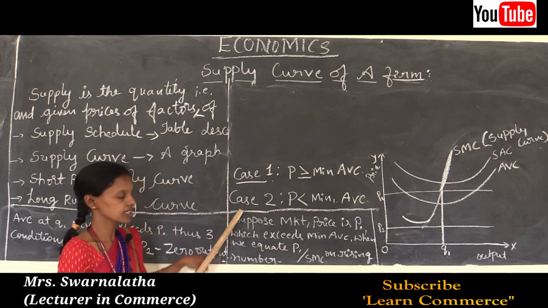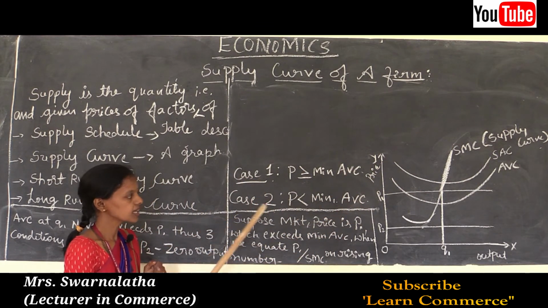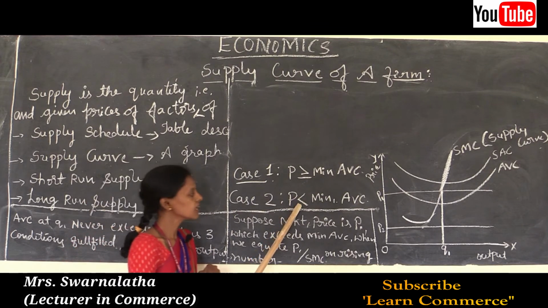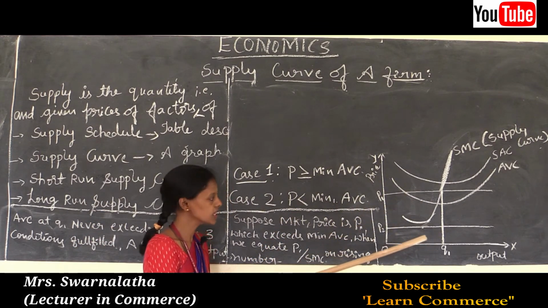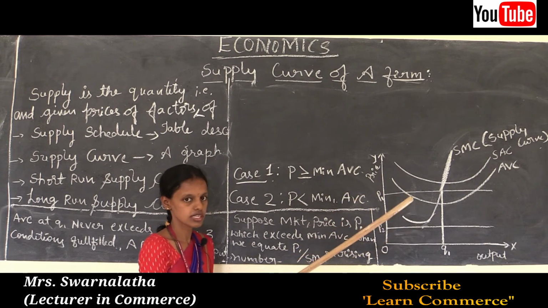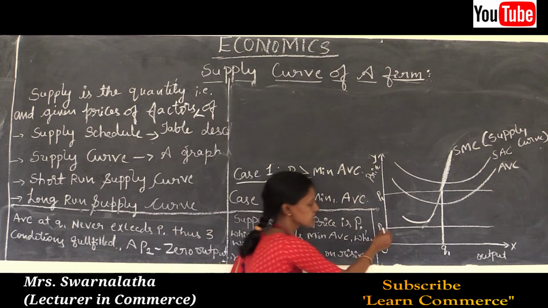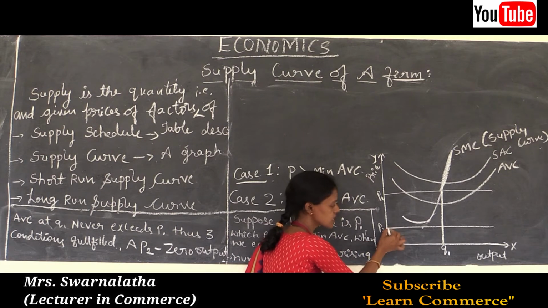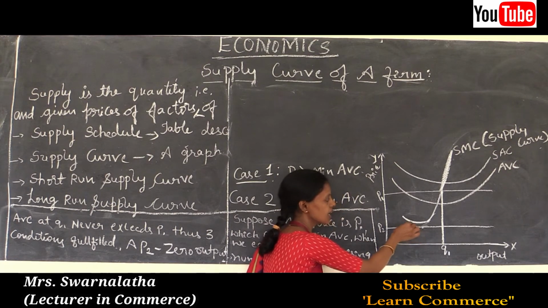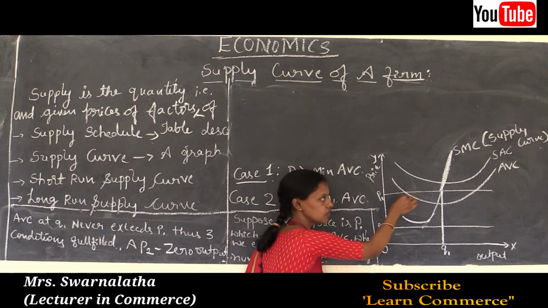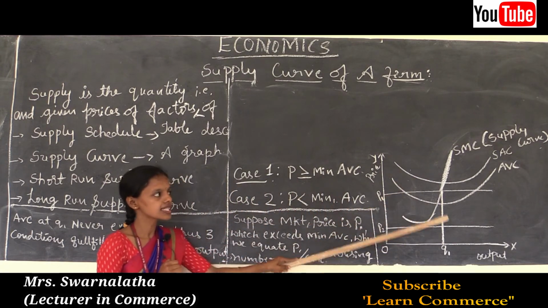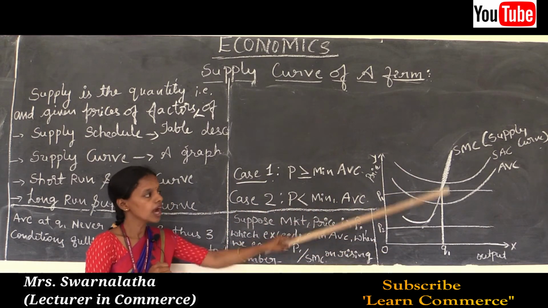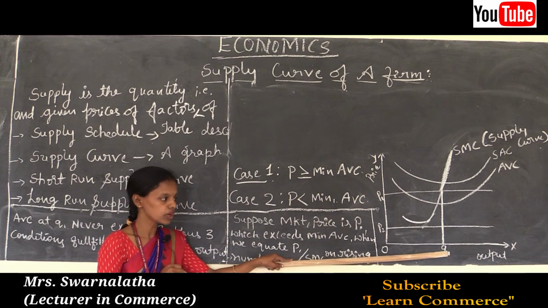So second condition, or case 2, is price should be less than minimum AVC. In the short run, see the P2 here. This P2 line lies below the AVC, SAC and SMC curve at quantity Q1.